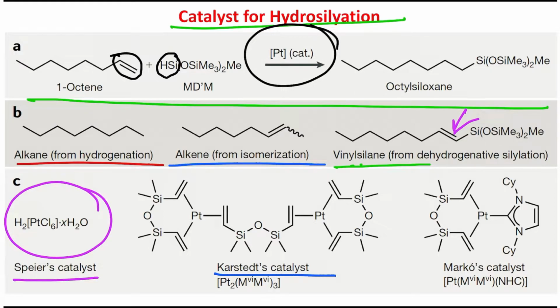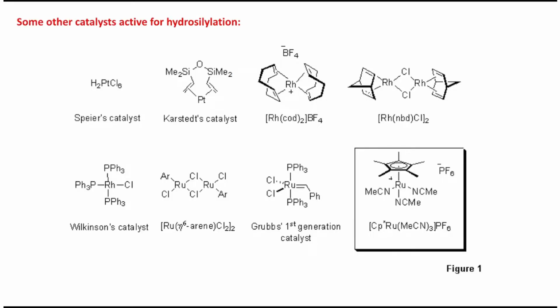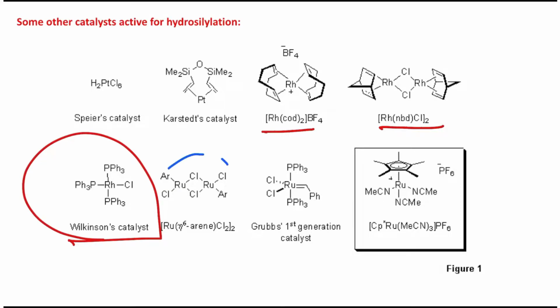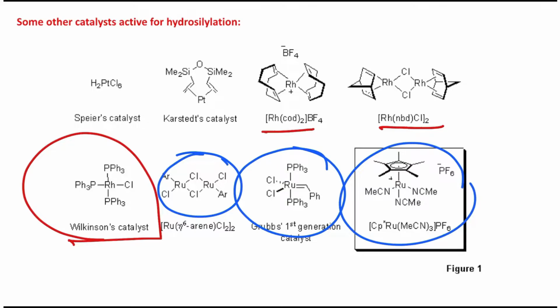In this case you can see the platinum is attached to three alkenes and is in the zero oxidation state. But the better one is Marko's catalyst, because the platinum is attached to an N-heterocyclic carbene. I shall discuss the importance of this carbene after some time. So there are mainly these three catalysts, although there are some other catalysts, like this rhodium catalyst, the Wilkinson catalyst. Not only that, this is a ruthenium catalyst, the Grubbs hydrogenation catalyst. All these types of catalysts can also participate in this hydrosilylation reaction.